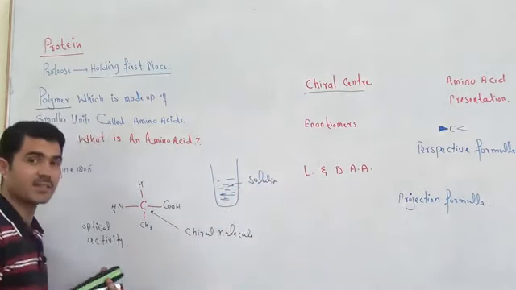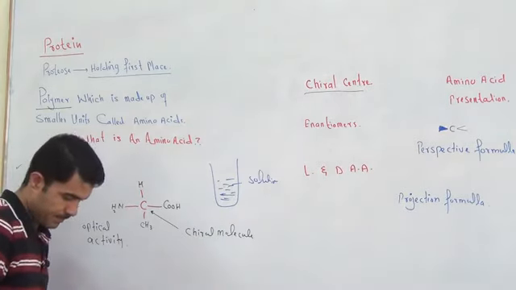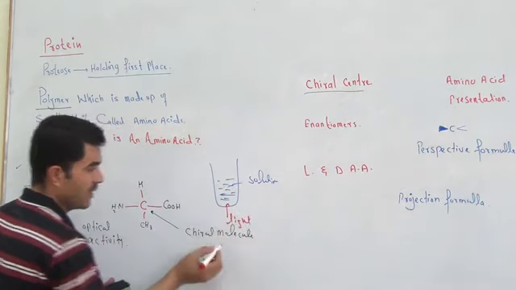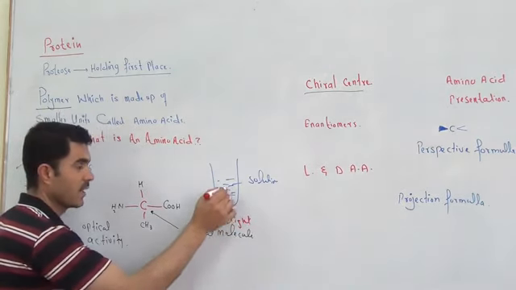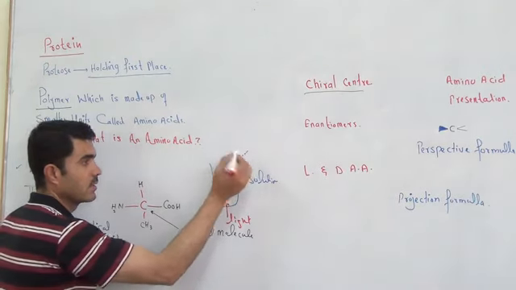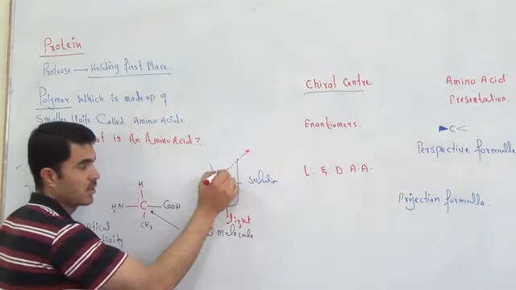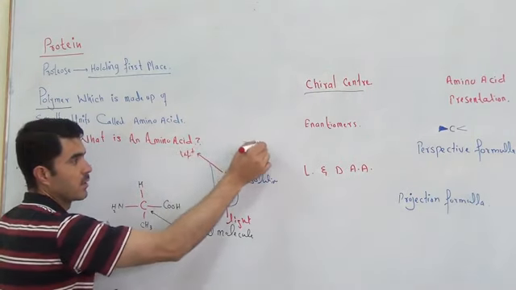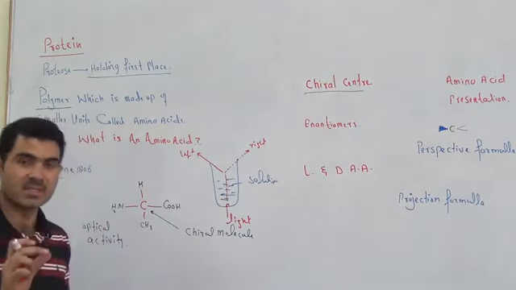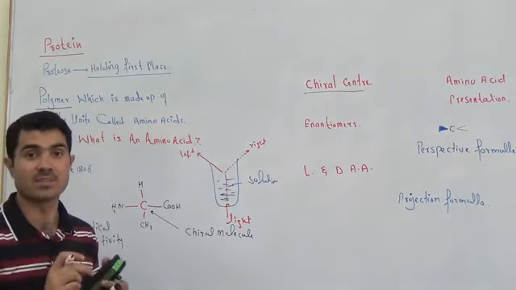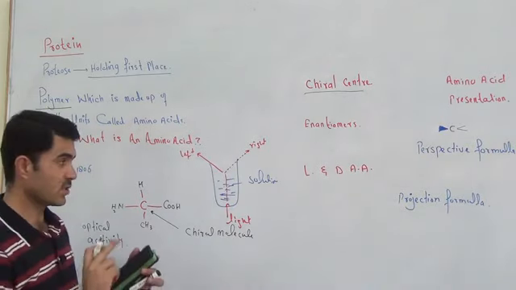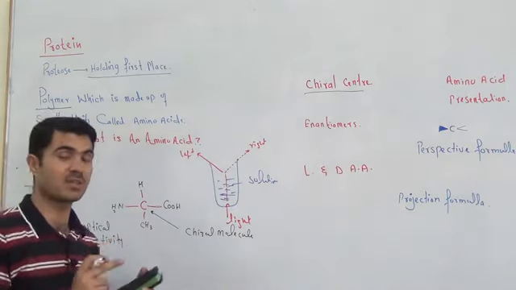And we pass light through that solution. Look at that, the light is rotated either towards the right or towards the left side. This property is called optical activity. Optical means light. Those compounds which rotate the light, especially plane polarized light, towards right or left.